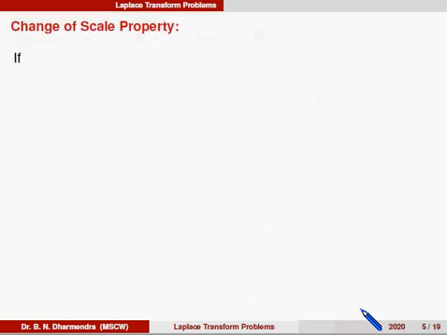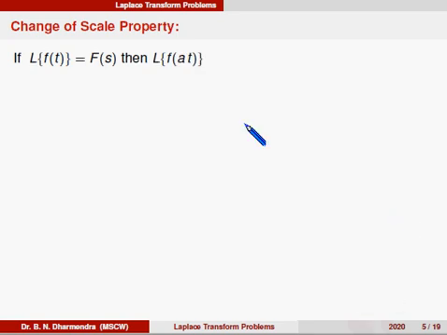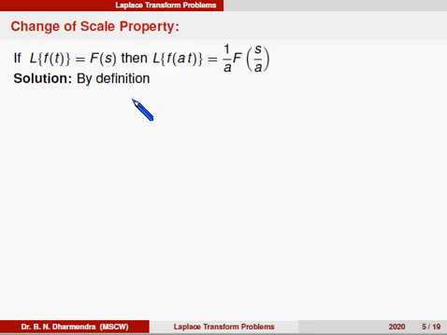Okay. Next property is the change of scale property. If Laplace of f of t is equal to F of s, then Laplace of f of a t is equal to 1 by a into F of s by a. This is the change of scale property. It will be very useful in inverse Laplace transformation. Okay. We can show this one by the definition.